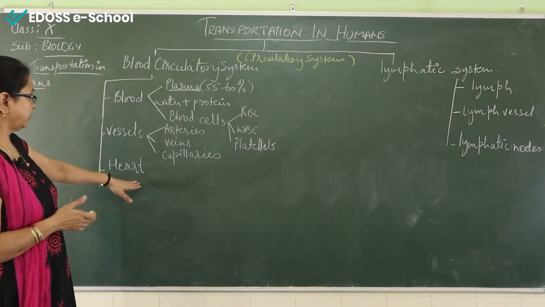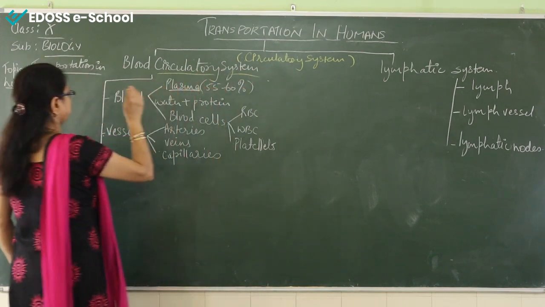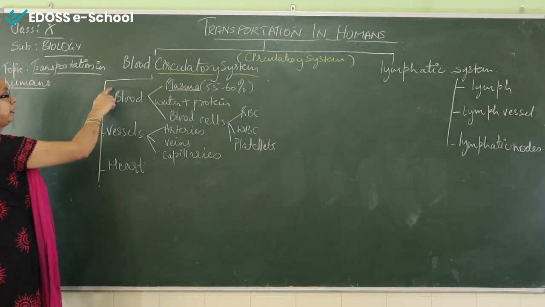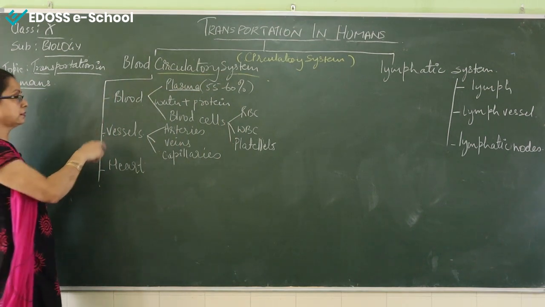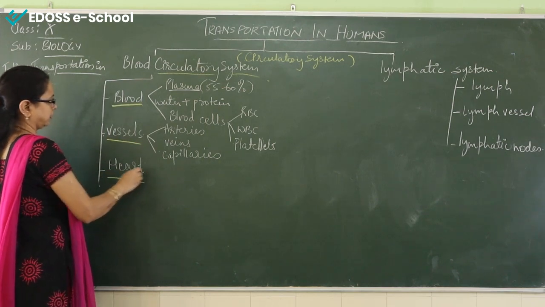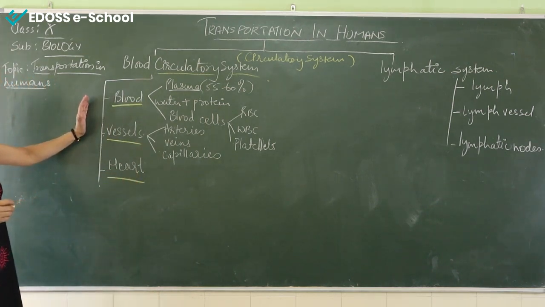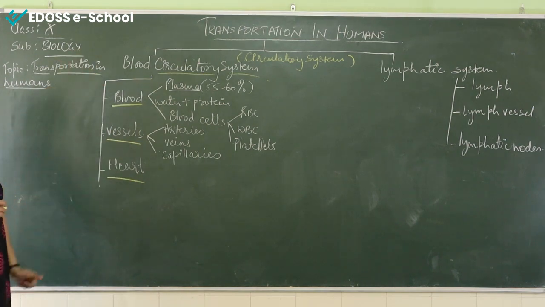So now we come to the blood circulatory system. Blood circulatory system, it consists of 3 main things. First is the blood, second vessels, and the third important heart. So basically today we will discuss these 3 topics in the main topic, blood circulatory system.